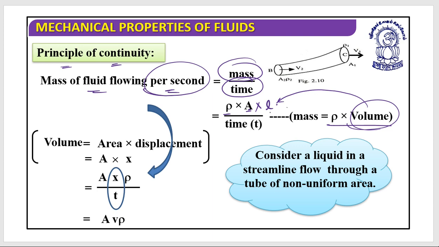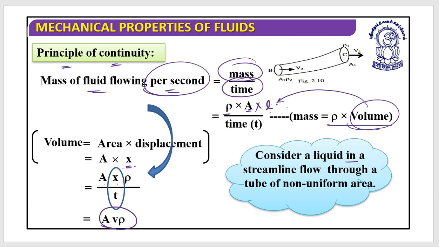So this is equal to A into L into rho divided by time, which is equal to A into V into rho. I hope this is clear.